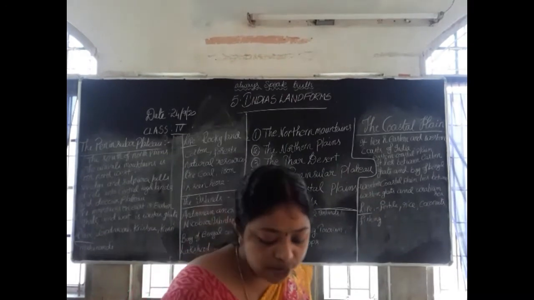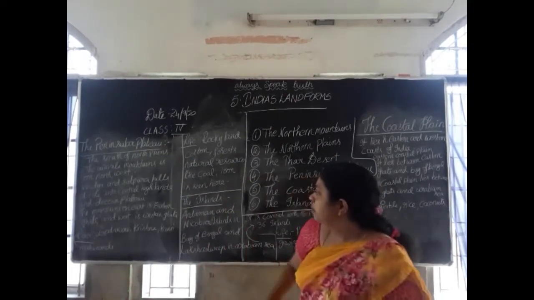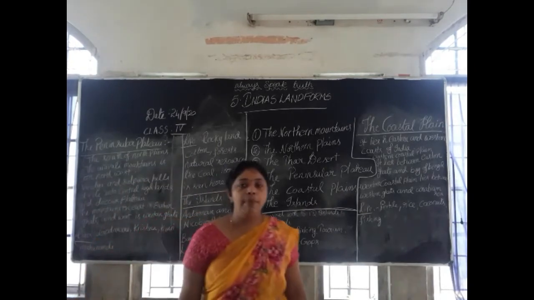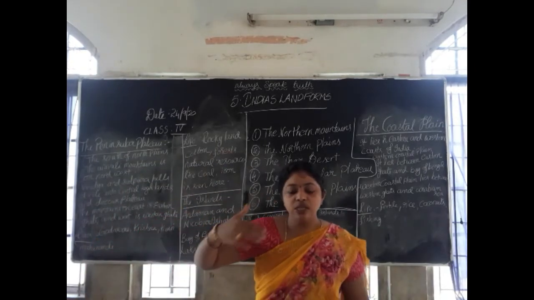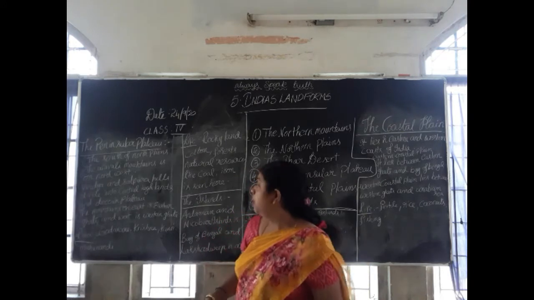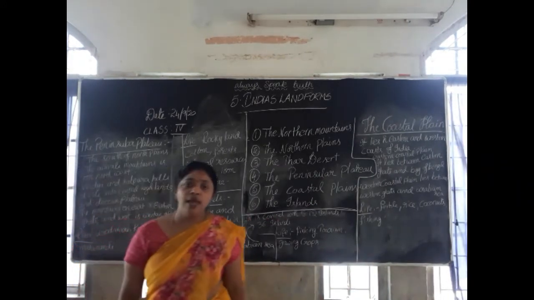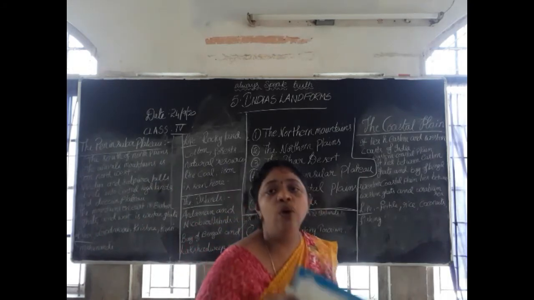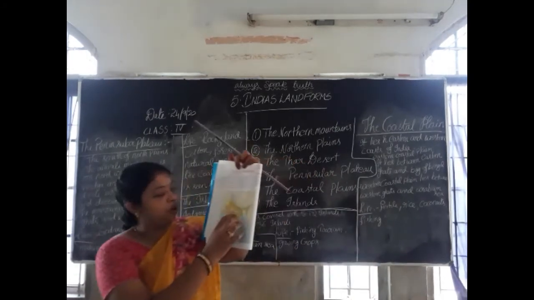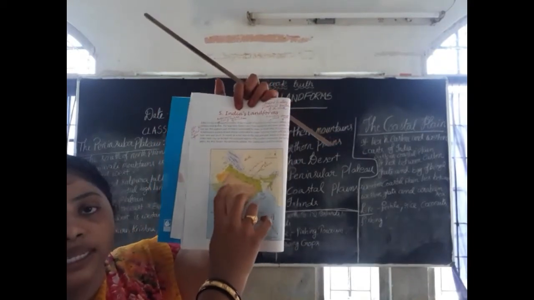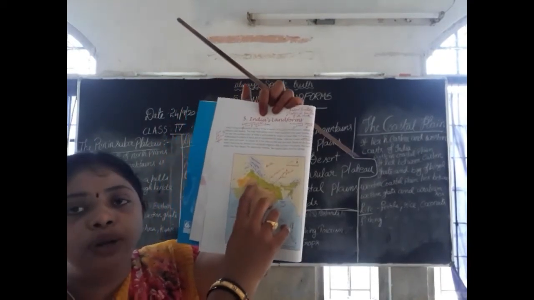Let me explain how is the peninsular plateau. See, the south of the northern plains is called the peninsular plateau. Okay, downwards of the northern plains is called the peninsular plateau. In this peninsular plateau, the Aravalli mountains are also located. See, up you can see the Aravalli mountains in the peninsular plateau region.